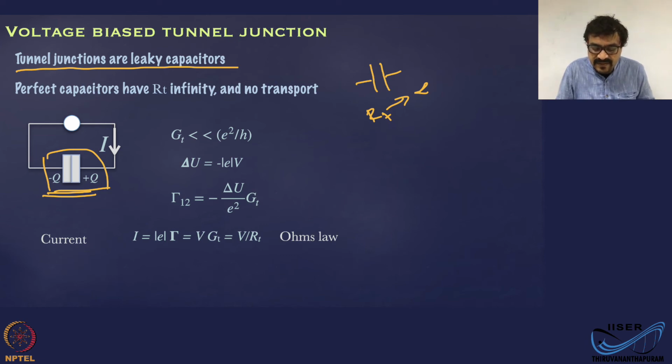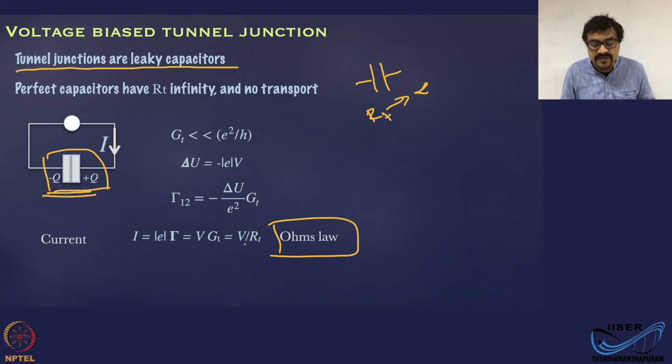Okay. Gamma 1 is minus delta U by e square into Gt, or current is V into Gt, because delta U is minus eV. Okay. Or current is V by RT. RT is the tunnel resistance. Okay. So this is actually giving you Ohm's law back. Current is basically proportional to voltage. That's current through the junction is proportional to voltage.